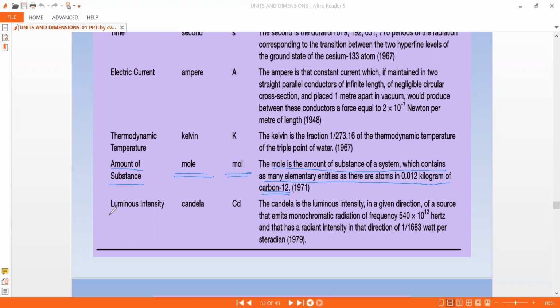And luminous intensity, which is measured in candela, cd. The candela is the luminous intensity in a given direction of a source that emits monochromatic radiation of frequency 540 into 10 to the power 12 hertz, and that has a radiant intensity in that direction of 1 by 683 watt per steradian. So these are the definitions we have discussed up to now. Let's move on to the next slide, and then we'll see more definitions.